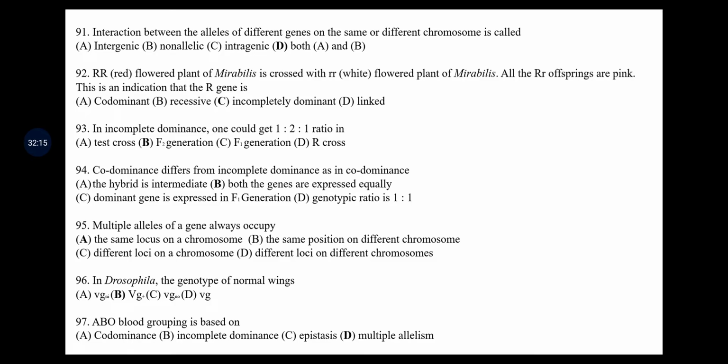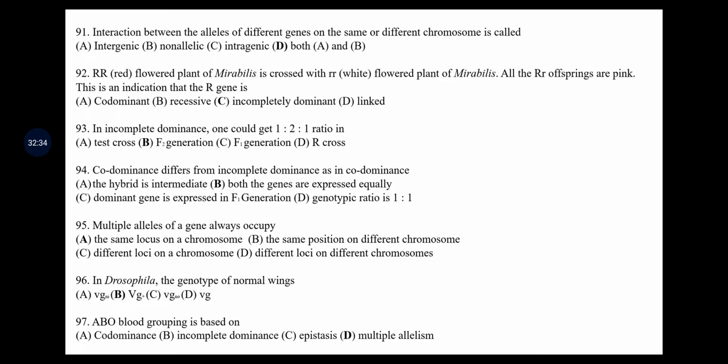Codominance differs from incomplete dominance as in codominance both the genes express equally. For example, आपके blood group हो सकते हैं या रैबिट का कलर हो सकता है. इसमें सब क्या होता है? कोडोमिनेंस होता है, तो कैरेक्टर्स इक्वली एक्सप्रेस होते हैं.